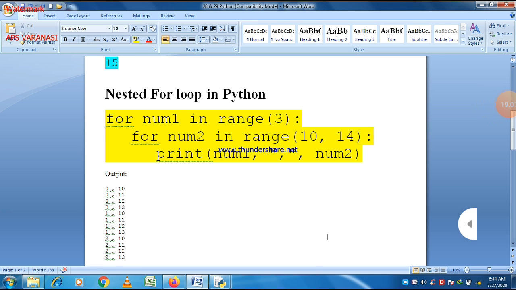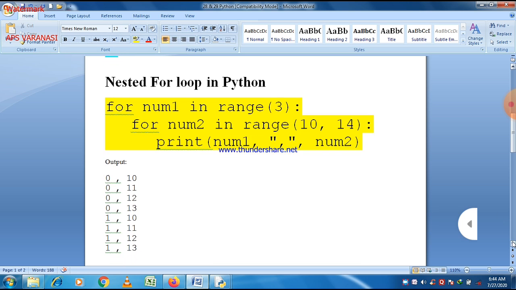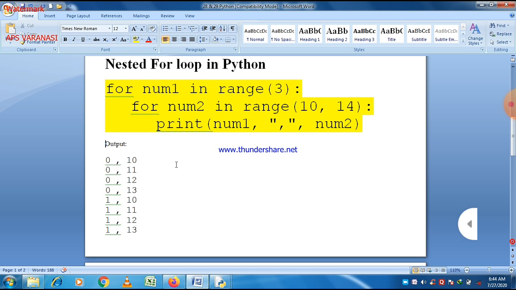You can easily see that the output is given already here. Let us make it large and see what the output is. You can see here for the upper loop, when num1 is equal to 0, the inner loop will be executed 4 times, for value 10, for value 11, for value 12, and for value 13.